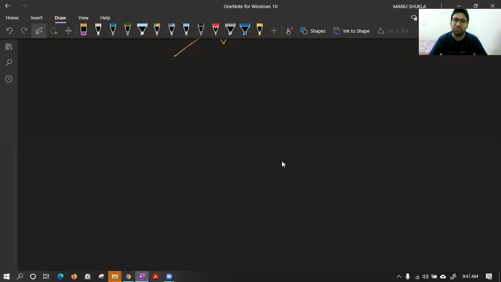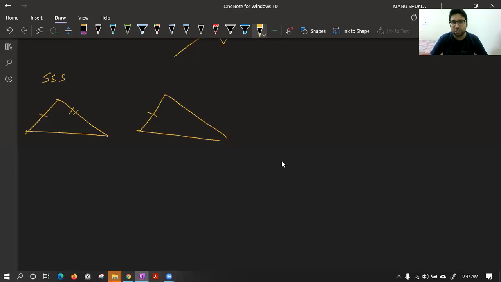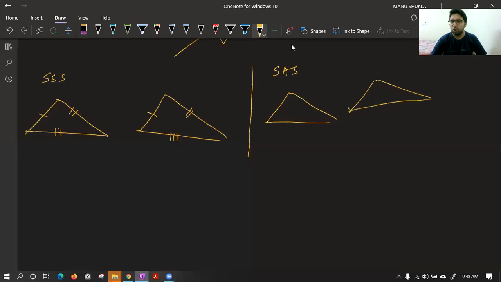Ekta, in the first criteria, we have done triple S, which says two triangles are congruent if three sides are equal. Suppose this side is equal to this side, and this side is equal to this side, then we can say these two triangles are congruent because their corresponding sides are equal. Second criteria that we have learned is side angle side, in which if two sides are equal to the corresponding sides and the including angle is equal, we can say the triangles are congruent.